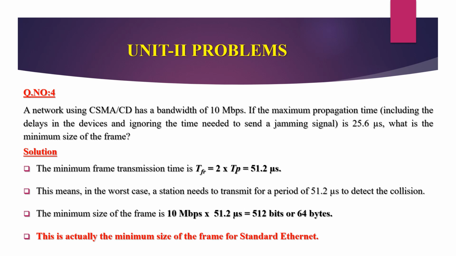The solution is: the minimum frame transmission time TFR is equal to 2 times TP, that is 25.6 times 2, which is 51.2 microseconds. This means a station needs to transmit for a period of 51.2 microseconds to detect the collision. The minimum size of the frame is 10 Mbps times 51.2 microseconds, that is 512 bits or 64 bytes. This is actually the minimum size of the frame for standard Ethernet.